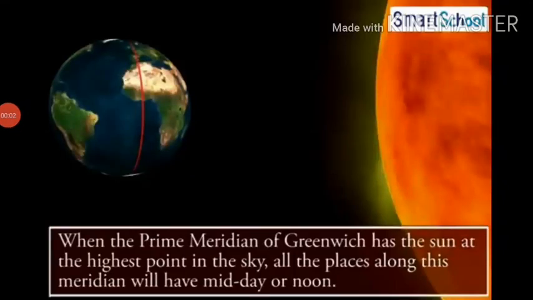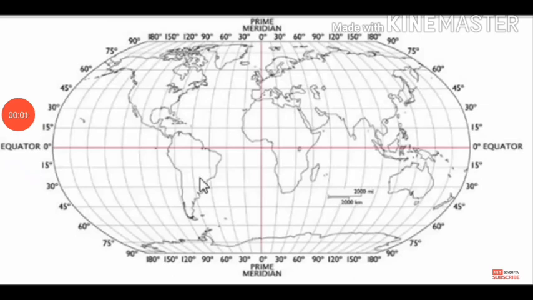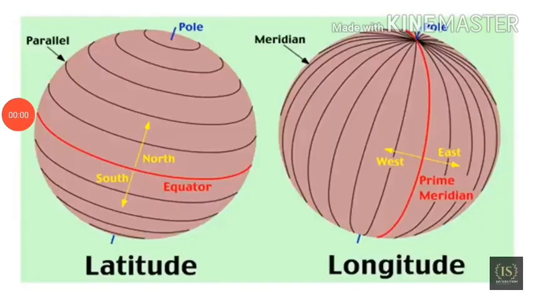When the prime meridian of Greenwich has the sun at the highest point in the sky, all the places along this meridian will have midday. Or if you see on the globe the grid of the parallels of latitude and meridians of longitude, you can locate any point on the globe very easily if you know its longitude and latitude.